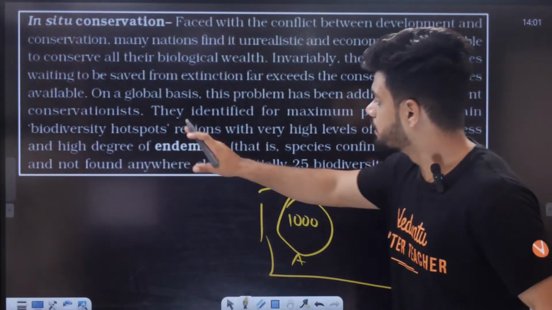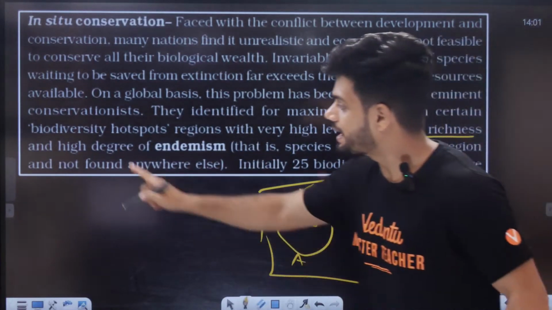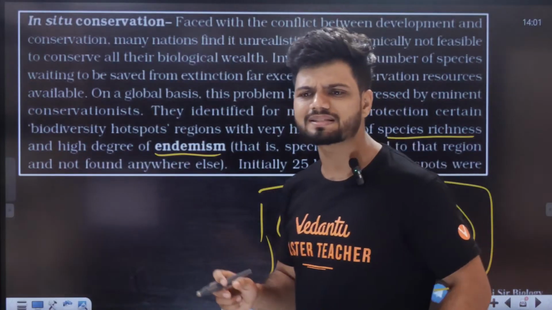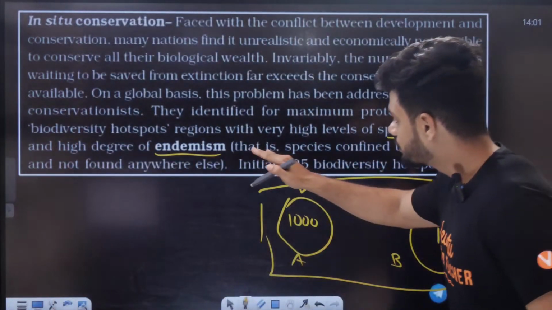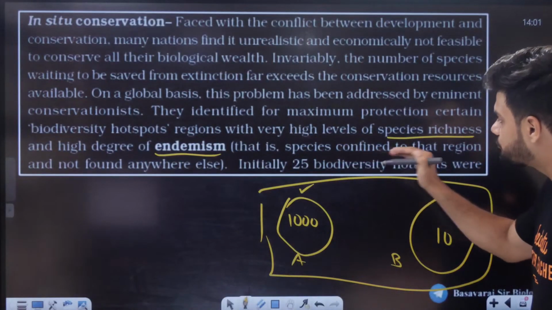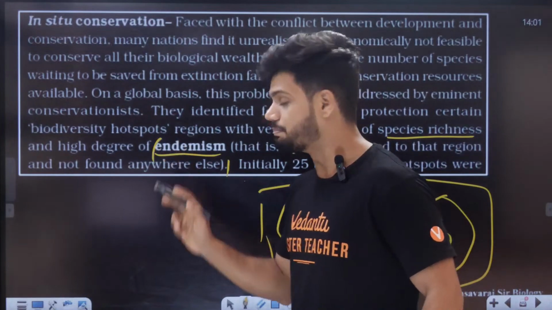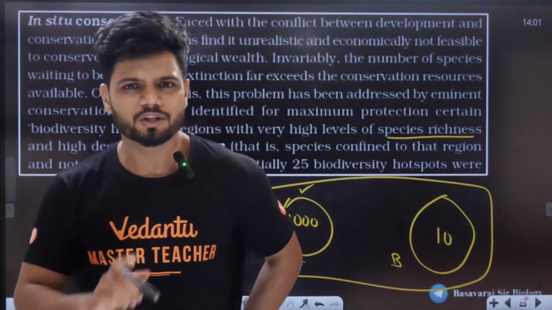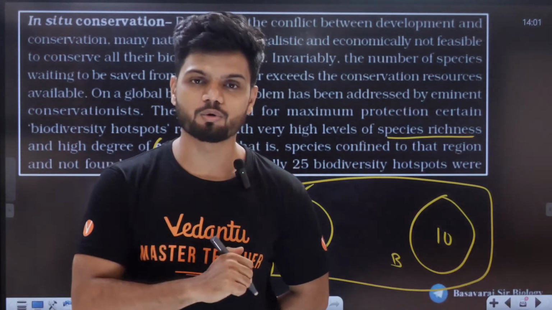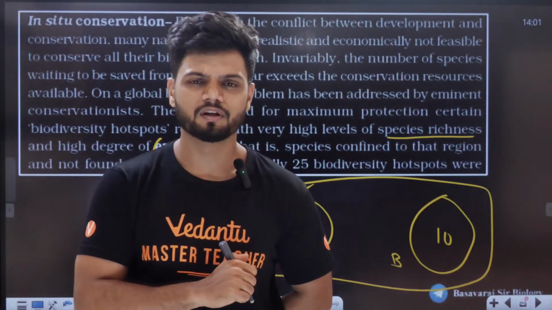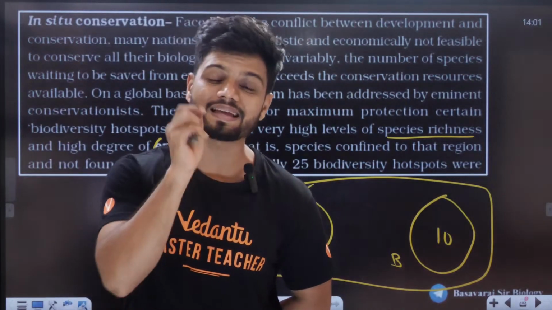Regions with very high levels of species richness and a high degree of endemism. Now, what is this endemism? Endemism is a very small concept. That is, species confined to that region and not found anywhere else. For example, polar bears. Do you find a polar bear on the roadside? Do you find a penguin in your next local area? Not possible. They are confined to polar regions, North Pole and South Pole. That is called endemic.